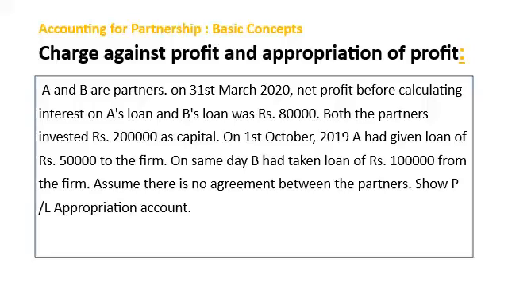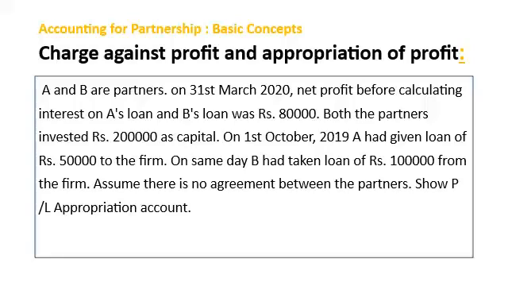So here only A will be receiving the amount of interest, that is 50,000 into 6% for 6 months. And this will be recorded as charge. It is not allocation. So charge will be coming in PL account only.